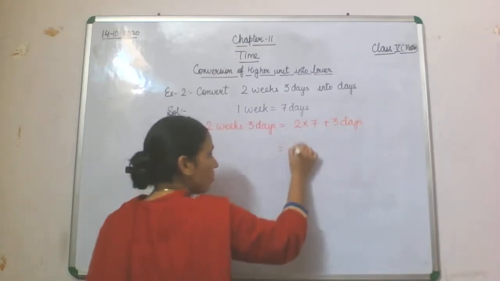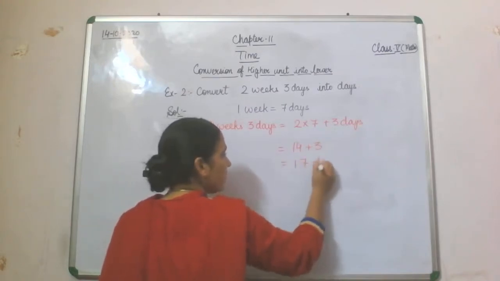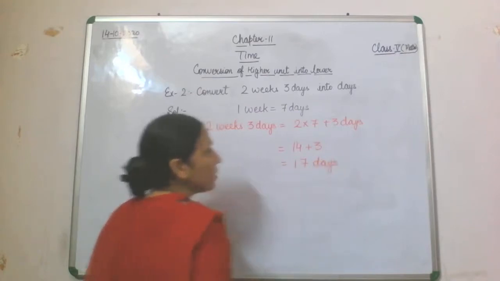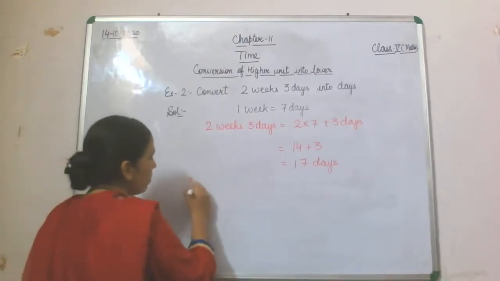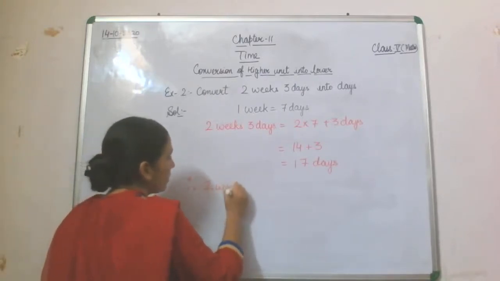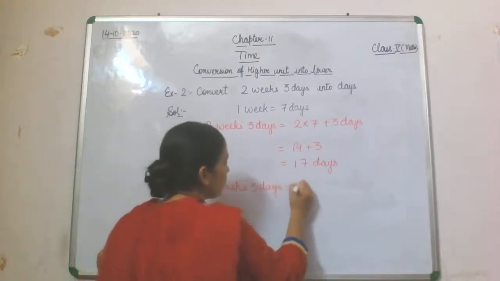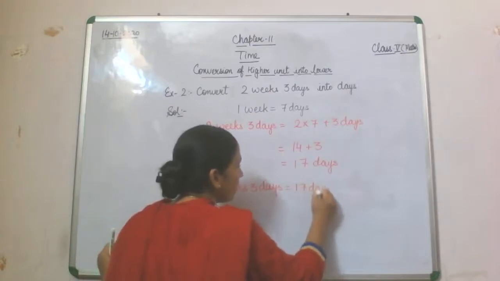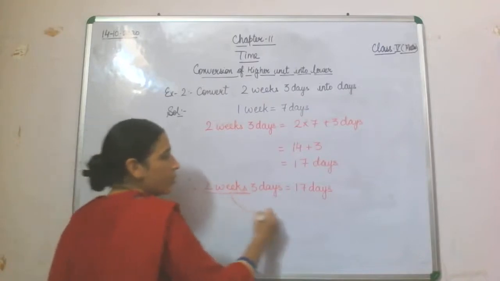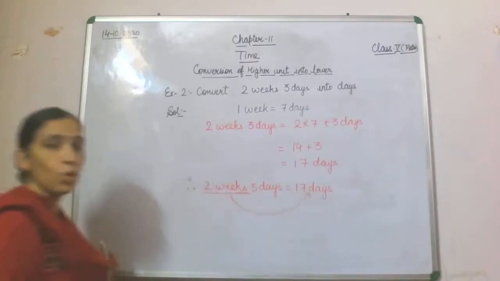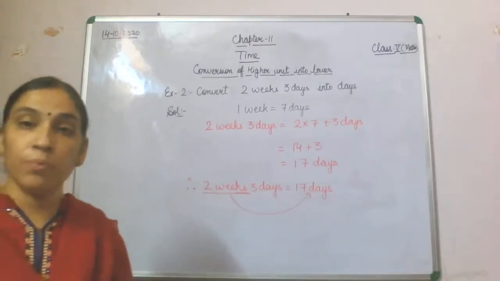7 twos are 14, plus 3, 17 days. 14 plus 3, 17 days. So what is the total therefore? 2 weeks, 3 days is equal to 17 days. So we have converted a higher unit into a lower unit. That is the concept of today.